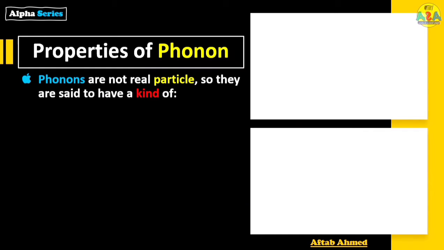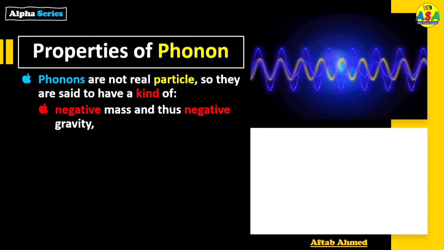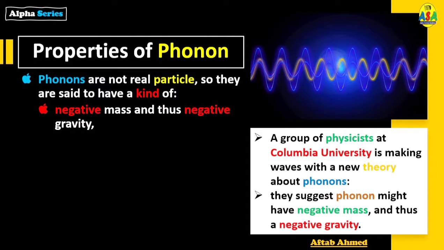Properties of phonon. Phonons are not real particles, as said earlier, so they are said to have a kind of negative mass and thus negative gravity. A group of physicists at Columbia University is making waves with a new theory about phonons, and they have suggested that phonon might have negative mass and thus a negative gravity.